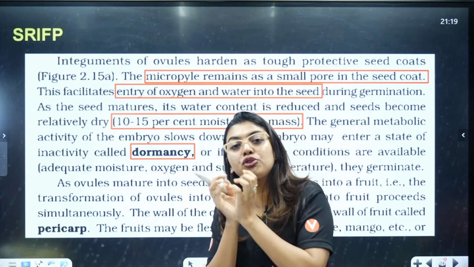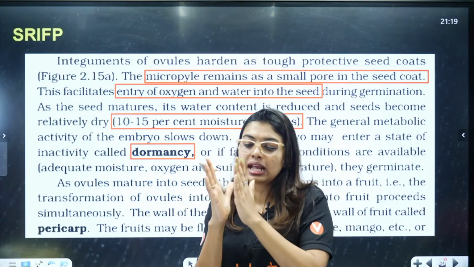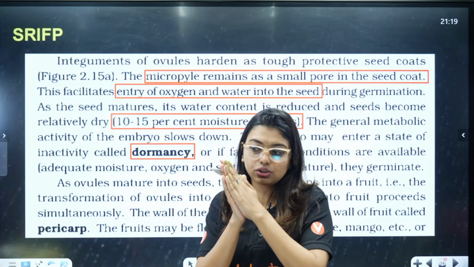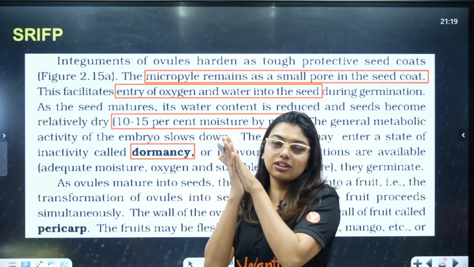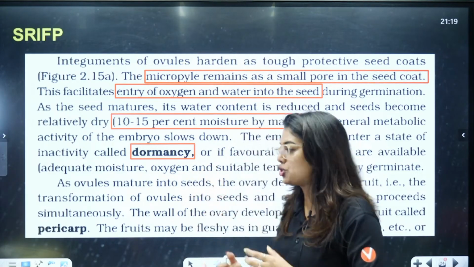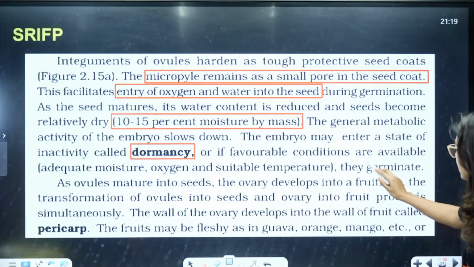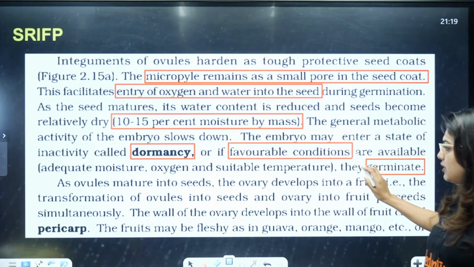Like how we have frog hibernation and estivation, one is summer sleep, the other winter sleep, no? Like that the seed is going to go into a complete rest stage. It will become fully dry, removing the water content, and when the condition becomes favorable, it will start germinating. Suitable condition comes, they germinate.